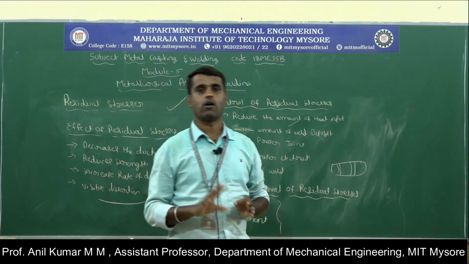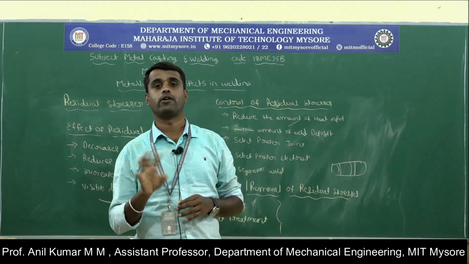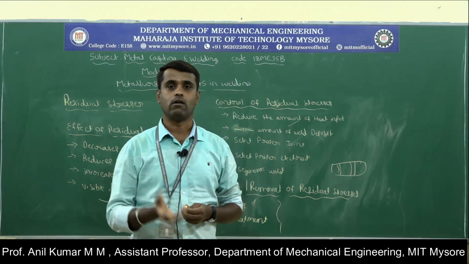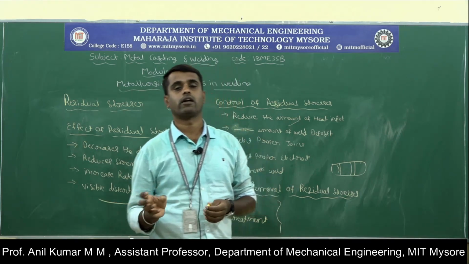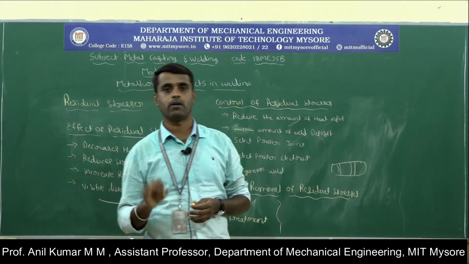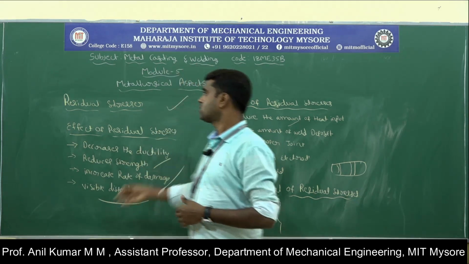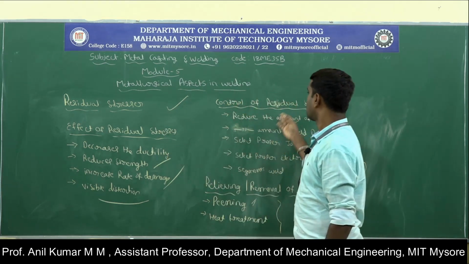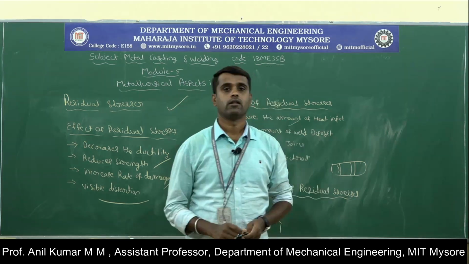Okay, steel is nothing but an alloy of iron and carbon. Other alloying elements are added into the steel in order to impart strength, hardness, weldability, wear resistance, etc. A few of the alloying elements added to steels are phosphorus, manganese, and sulfur. Okay, and next we move on to the residual stresses: effects of residual stresses, control of residual stresses, and then how to remove the residual stresses. Okay, thank you.